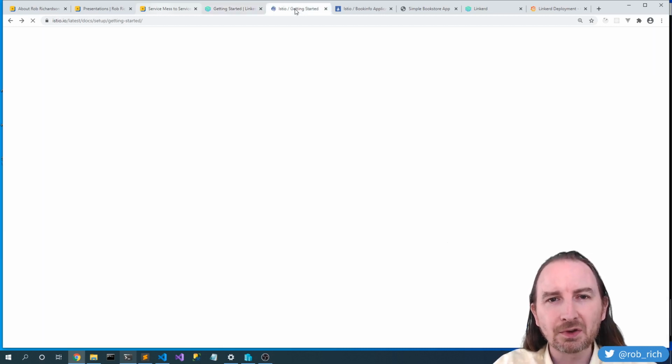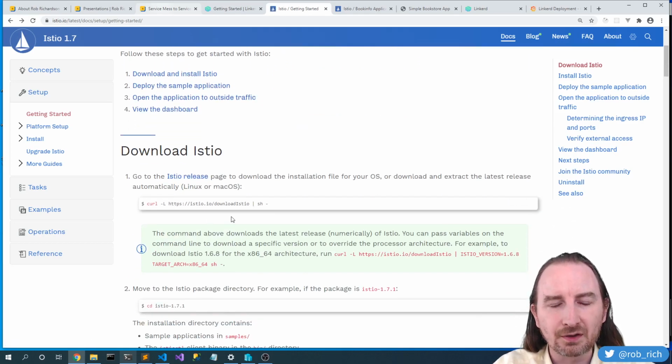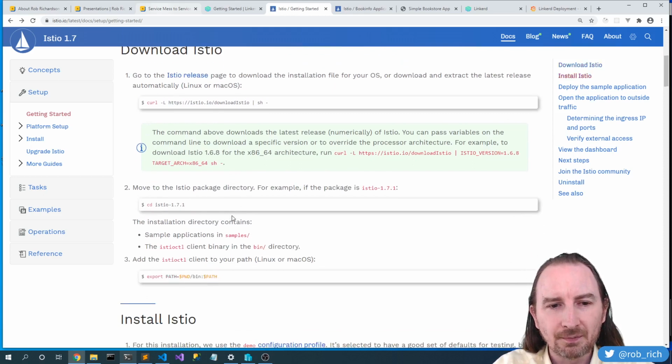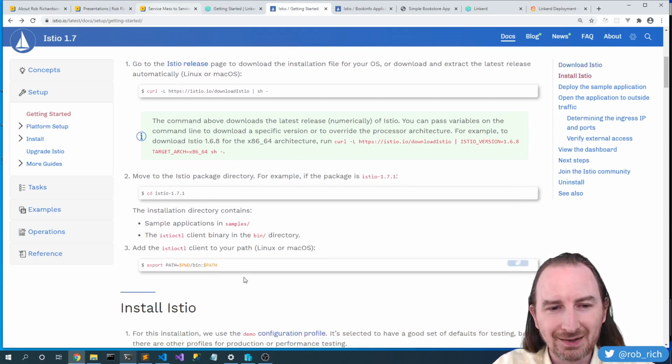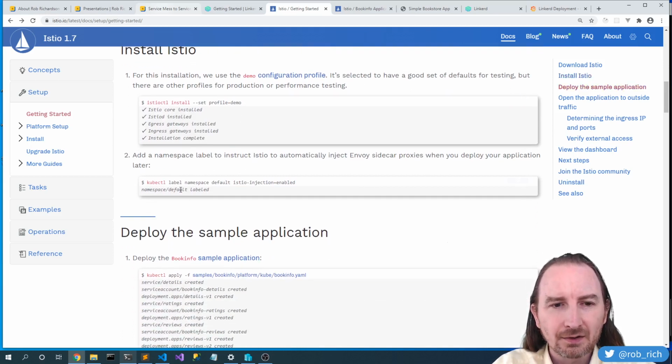Istio has a similar experience of getting started, where you start by downloading the Istio CLI, and I've already done that. istioctl install --set profile=demo, and label the namespace default with istio-injection=enabled. We're tagging a particular namespace. We can do this in LinkerD as well.